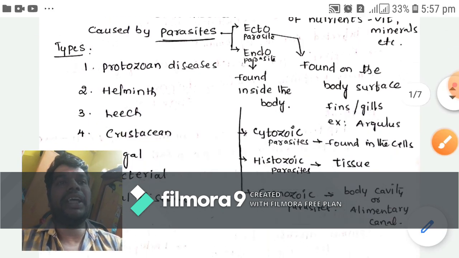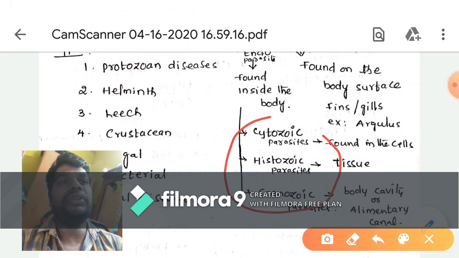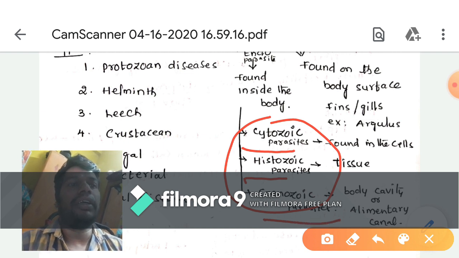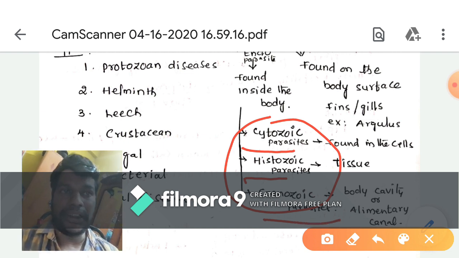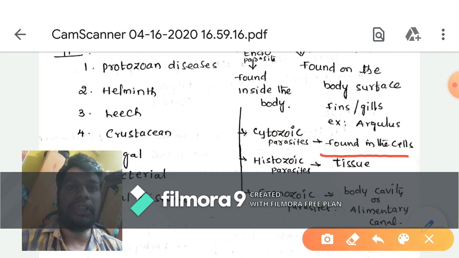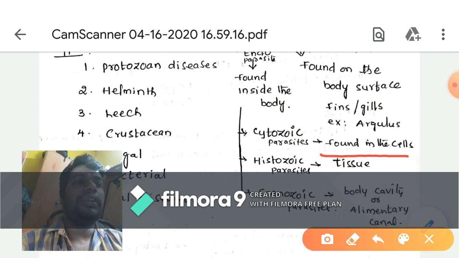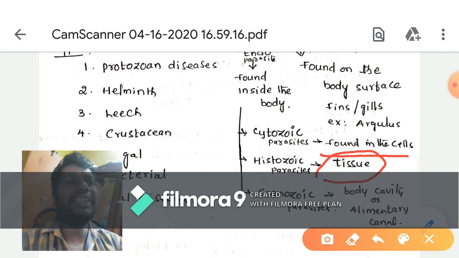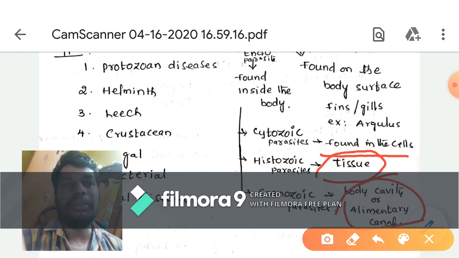These endoparasites are again divided into three types. One is the cytozoic parasite, another one is the histozoic parasite, and another one is the cenozoic parasite. The first one, cytozoic parasite, means the parasite present in the cells. The parasite present in the tissue is called a histozoic parasite. And the parasite present in the body cavity or alimentary canal is called